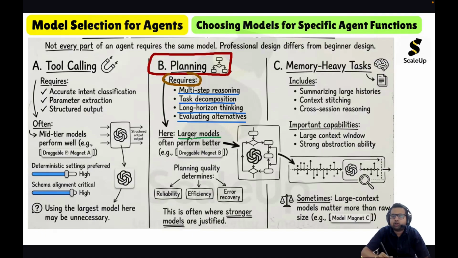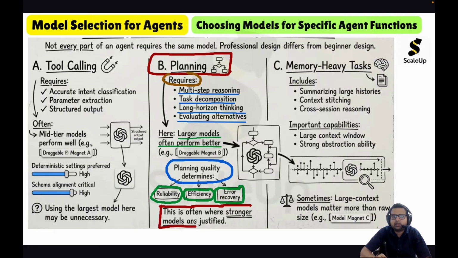Larger models often perform better for planning. The quality of planning is very important. Planning quality determines the reliability of the agentic AI system, the efficiency, and the error recovery. This is often where stronger models are justified.